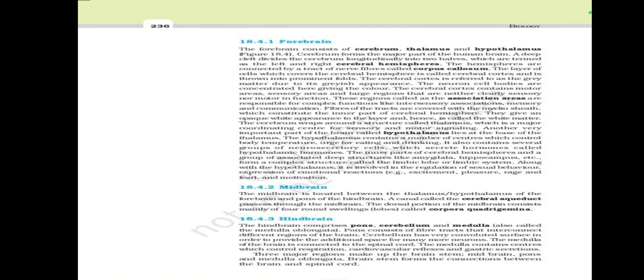Another very important part of the brain, called the hypothalamus, lies at the base of the thalamus. It contains centers that control body temperature and urge for eating and drinking. It also contains several groups of neurosecretory cells which secrete hormones called hypothalamic hormones.